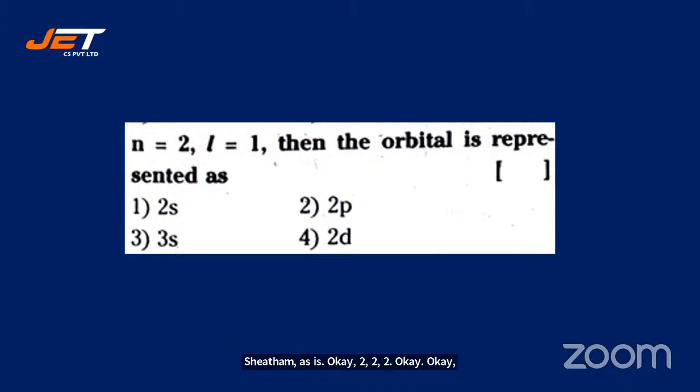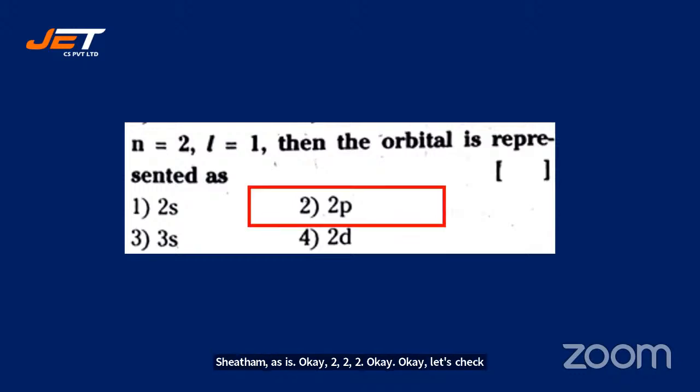All right. Let's check the answer. It's 2p. Absolutely right. Everyone except one or two. The ones who have gone wrong, please refer again. All right, even if you went wrong, no problem, absolutely no problem. I really appreciate that you are participating. Let's go forward.